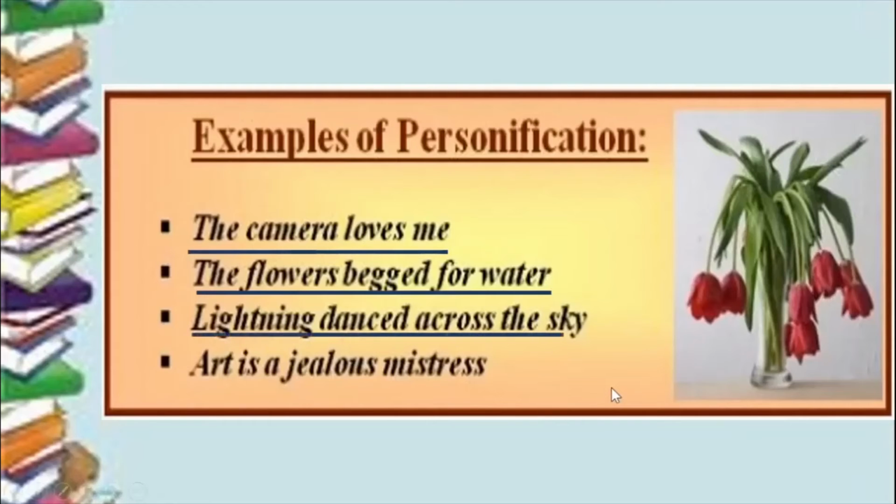Lightning danced across the sky. And art is a jealous mistress. Art, if you take up any art, like for example drawing, painting, dancing, it takes up a lot of your time. So it is said that art is a jealous mistress. Okay? These are all examples of personification, children.